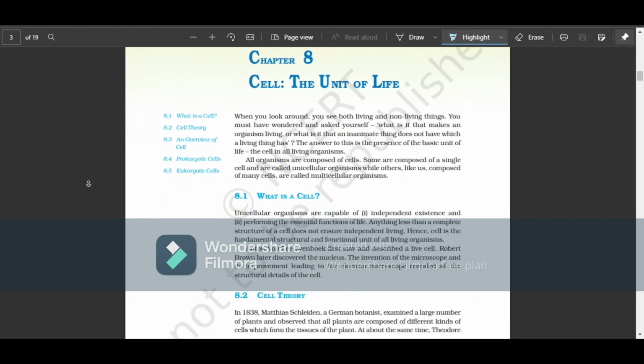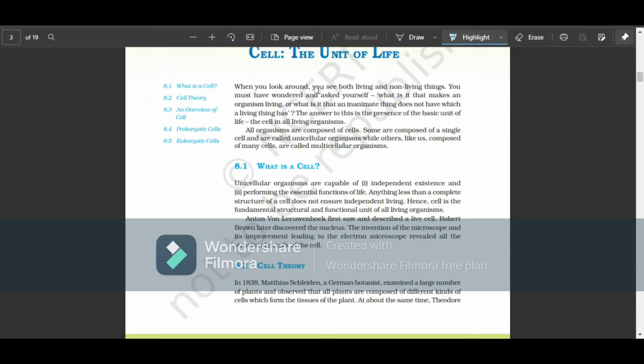Okay, so let's begin. When you look around, you see both living and non-living things. You must have wondered and asked yourself, what is it that makes an organism living, or what is it that an inanimate thing does not have, which a living thing has? The answer to this is the presence of the basic unit of life, which is a cell, right?